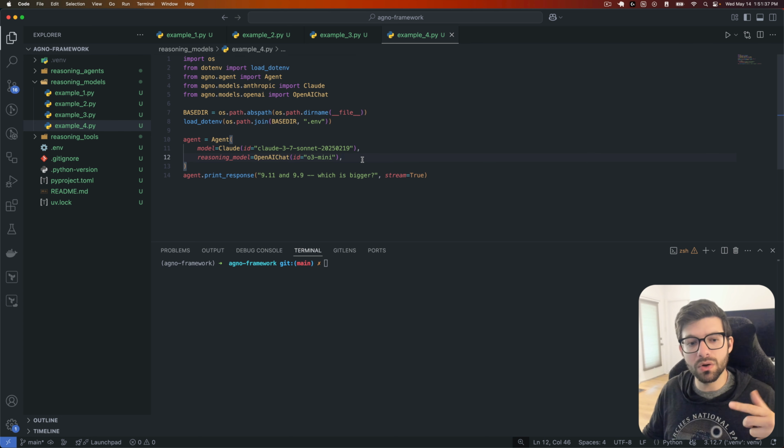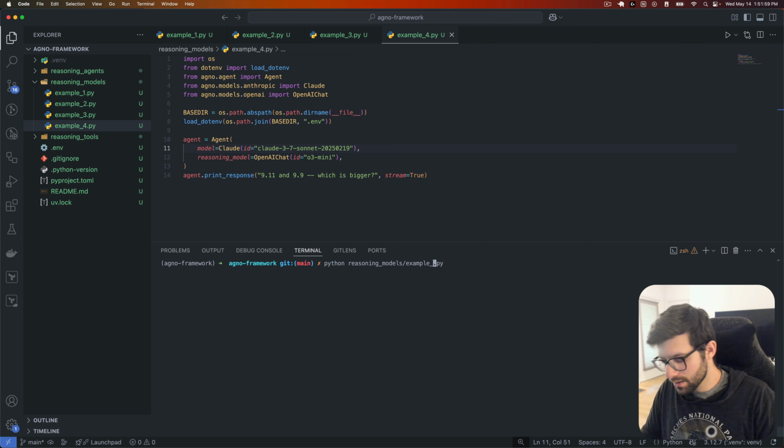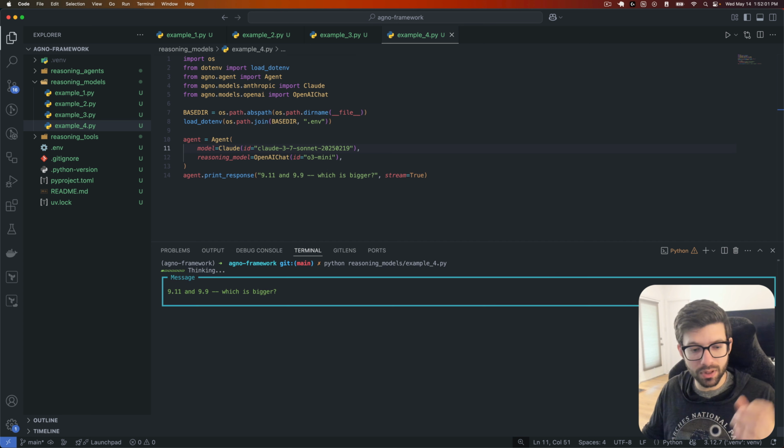As a result, what Agno is allowing us to do is specify that we want to use this model for reasoning tasks, or for the reasoning portion of the task, and we want to use this model for the actual response. So let's see how this goes here. Let's run this again, do 4, and let's see what this gives us.